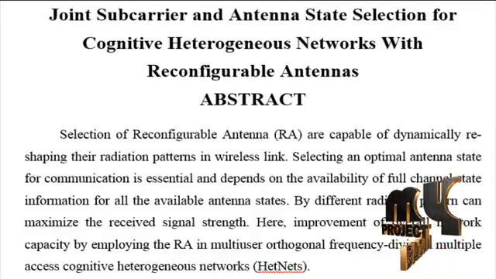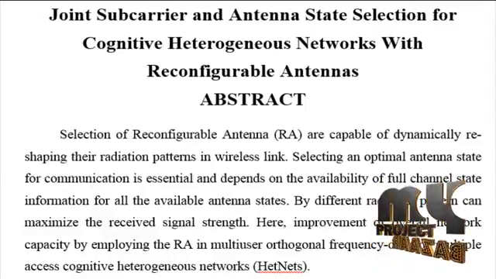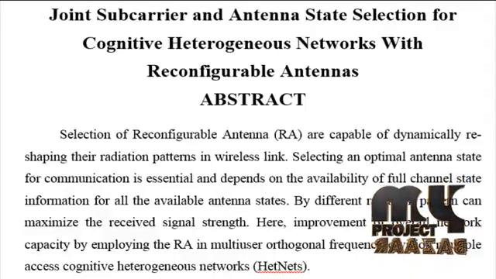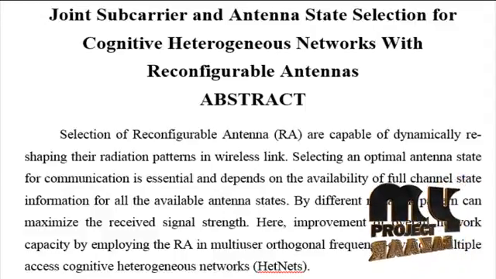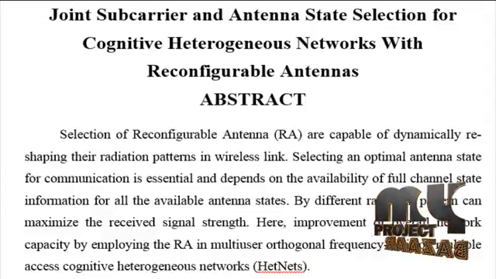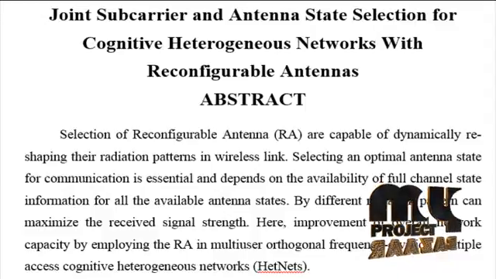Here the RA technology is implemented at every SU in order to improve the received signal strength among SUs, where resource allocation is achieved based on the selection of radiation pattern. These techniques also limit the mutual interference between secondary and primary users. A game theoretical approach is proposed for selecting the joint subcarrier and RA antenna state at each SU, which maximizes the overall network capacity while limiting the interference in the primary network. Finally, we compare the performance with the scenario of conventional omnidirectional antennas, and the proposed approach achieves maximum capacity by selecting the best RA state and subcarriers for each SU.